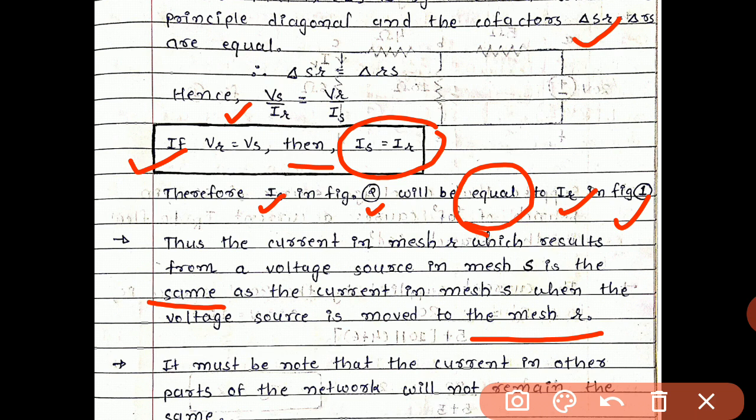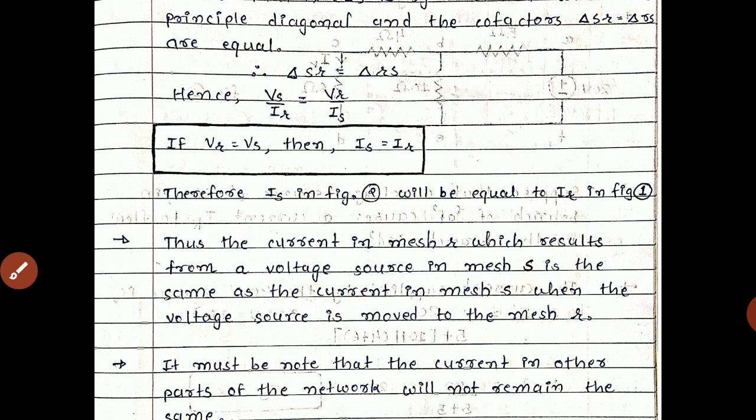It must be noted that the current in other parts of the network will not remain the same. The entire response will be the same: the current response will be the same if you interchange the voltage source from Vs to Vr. So you get the value of Is equals to IR over here. This is the essence of the reciprocity theorem. In the exam, if the proof is asked for the reciprocity theorem, you should write up to here.